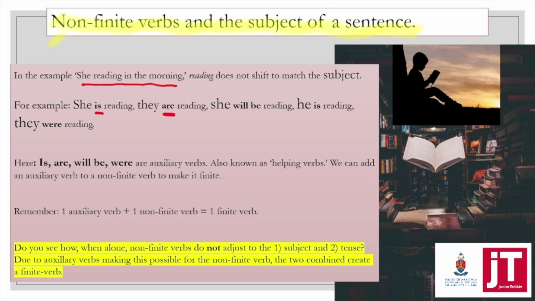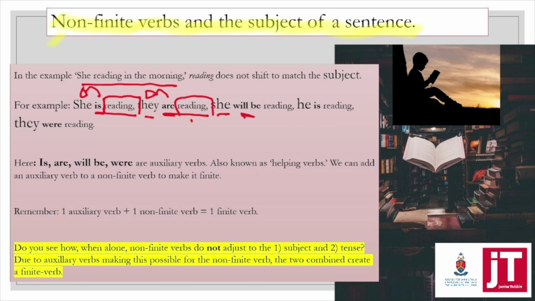Do you see how suddenly the verb will shift to match the subject when it is finite? So are reading, is reading, that's correct. But when it's just reading by itself, when it's just the non-finite verb, it's just she reading, they reading. It's not adjusting at all to the circumstances. Or do I say circumstances? No, we're in South Africa, so circumstances. Okay, so she will be reading. Then again, it's now matching the tense and it's matching the subject.